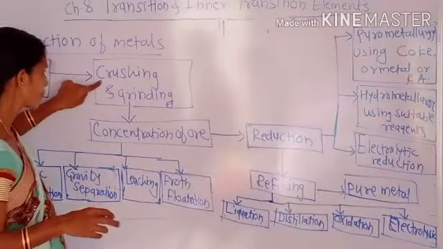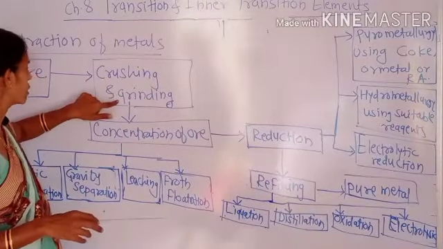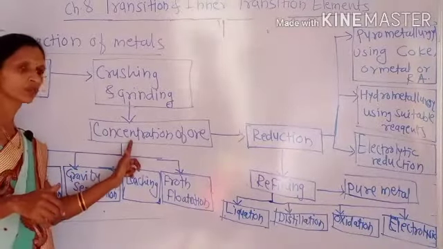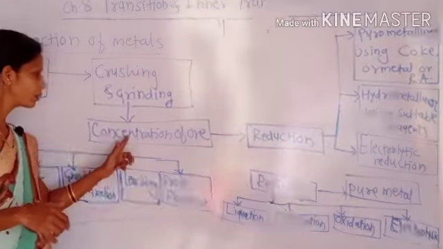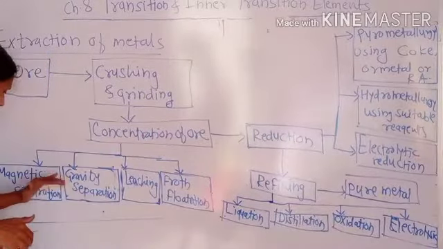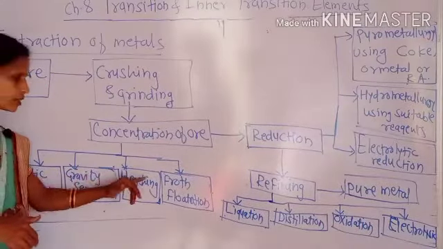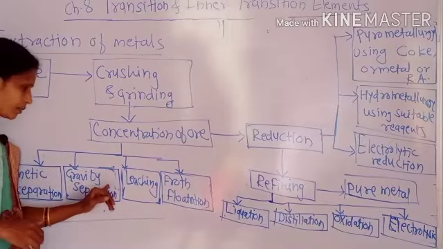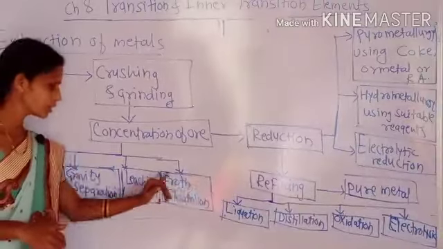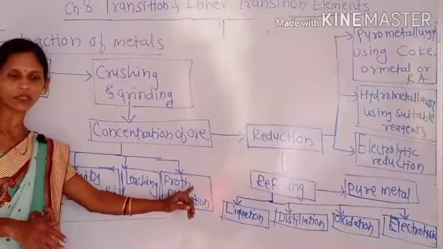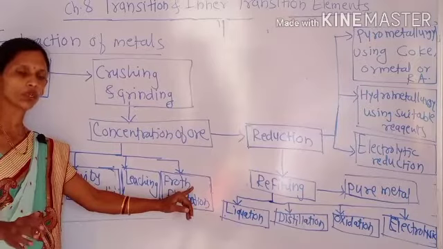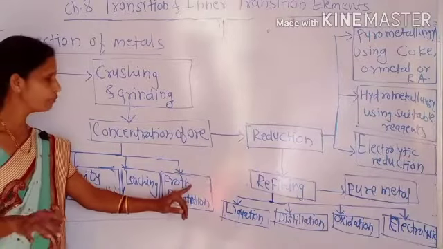Then this crushed powder of ore, obtained from the earth's crust, should be concentrated, and for that concentration of ore different types of methods are used. That is magnetic separation method, gravity separation method, leaching process, or froth flotation method, which have to be selected depending upon the nature of ore as well as nature of metal.